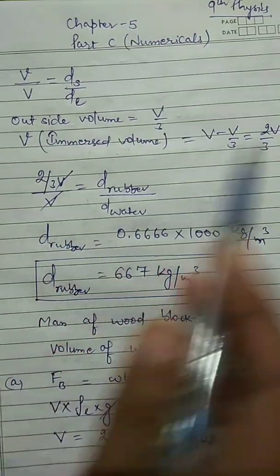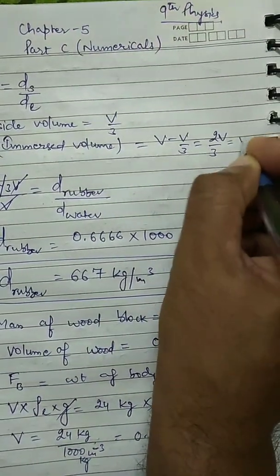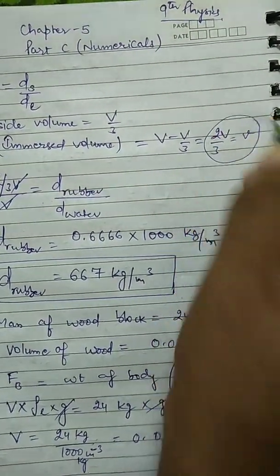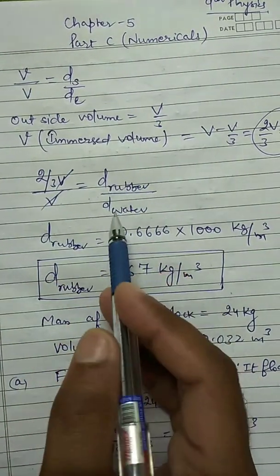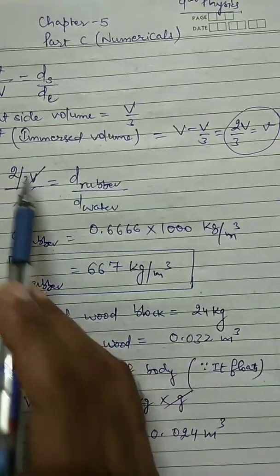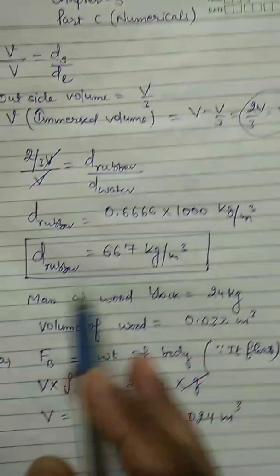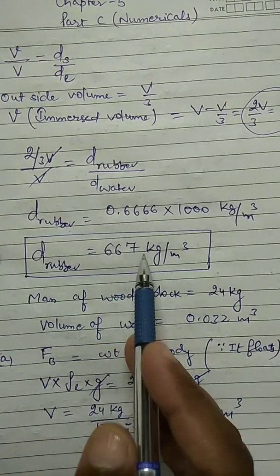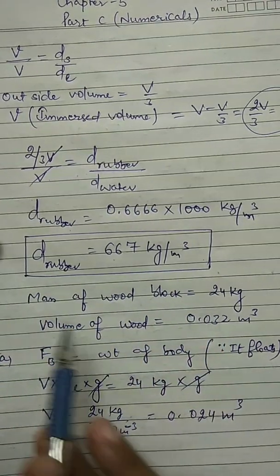So small v is 2/3 of V, and 2/3 of V divided by capital V is equal to density of rubber over density of water. Density of rubber we want to find, so 2/3, that is 0.666, into 1000 kilogram per meter cube. Approximately it is equal to 667 kilogram per meter cube. This is the density of rubber.